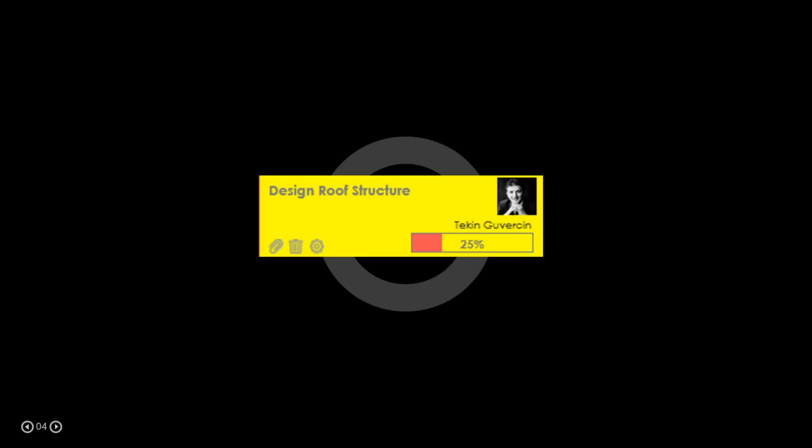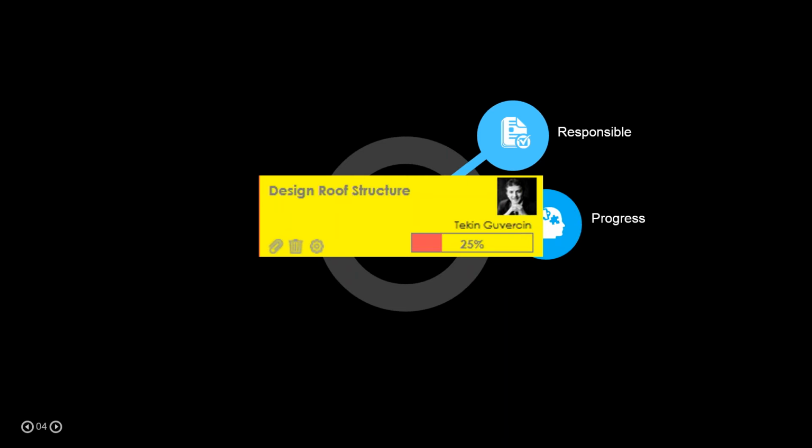Let's go to cards and what we can put on an RFI card. Let's say that I just want to manage the RFI. First of all, I can create the work and say who will be responsible for the work, so you can see my picture here and I'm responsible for the work and its progress. When we start the planning, we can also enter the progress of the work.